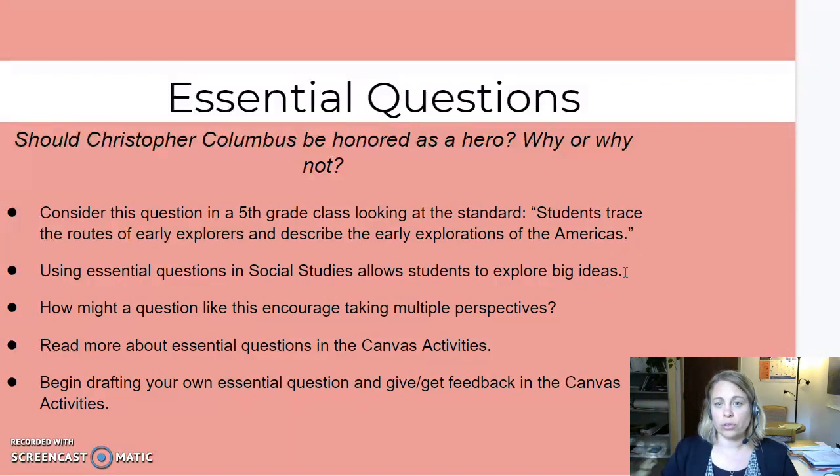Essential questions allow students to explore big ideas. Essential questions also allow students to take multiple perspectives. So inherent in this question are the 2 sides. Yes, he should be honored as a hero. No, he should not be. And whose perspectives would we want to take to explore both of those sides? So you're going to be reading more about essential questions in the Canvas activities, and you're also going to begin drafting your own essential question and giving feedback.